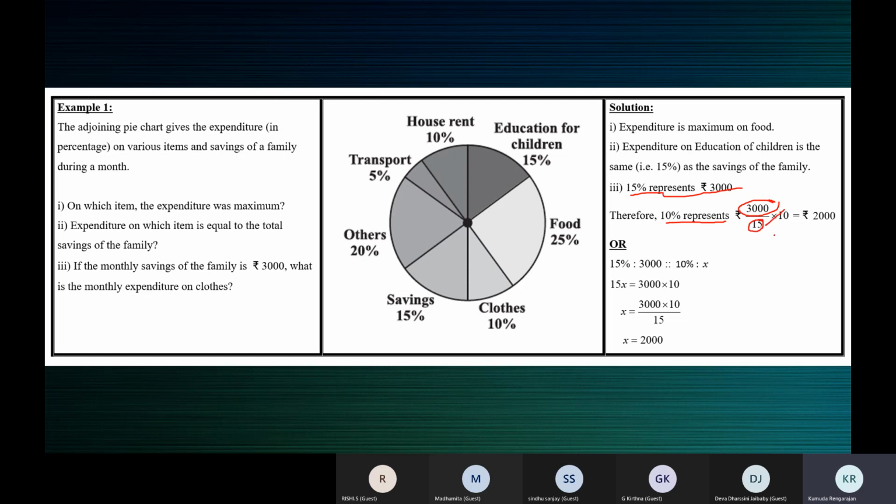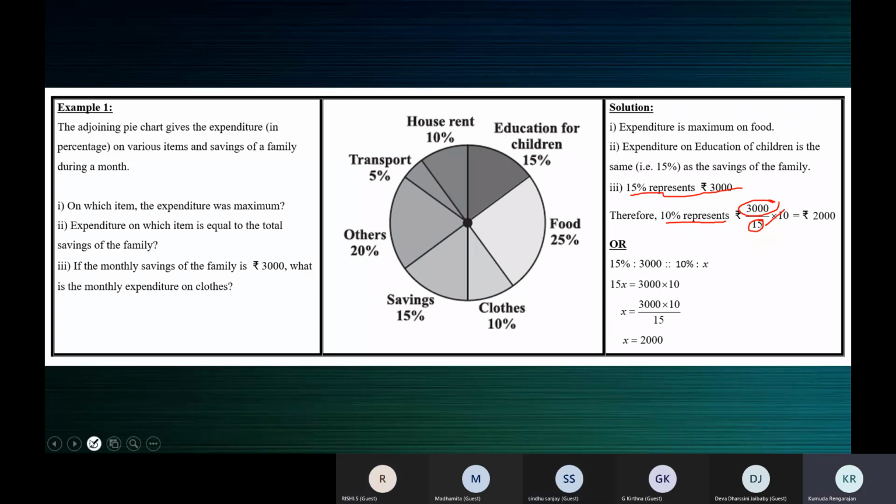Then you should multiply by 10 to get 10%. I explained this. When you divide 3,000 rupees by 15, you get for 1%, then multiply by 10 to get for 10%.